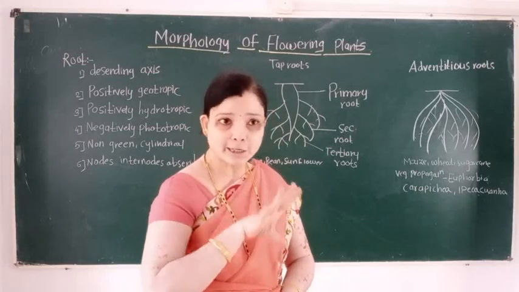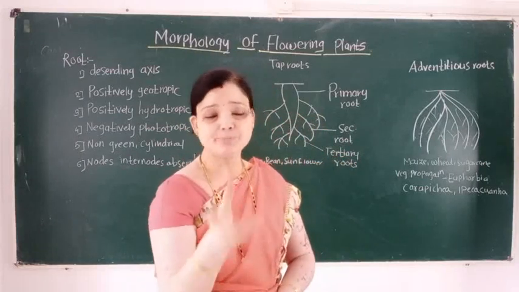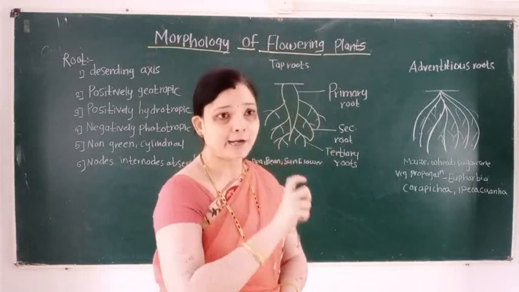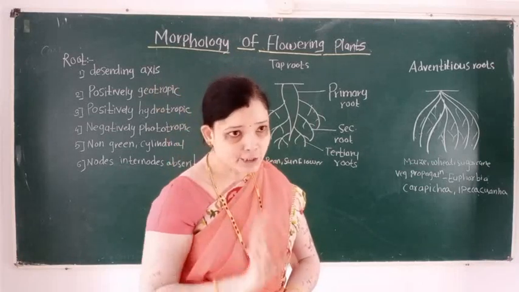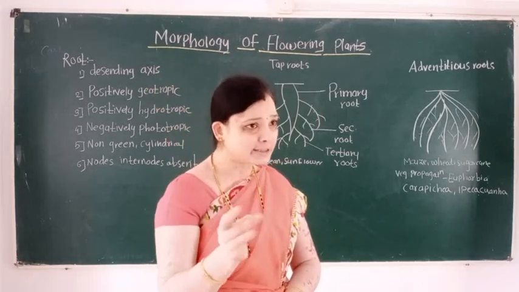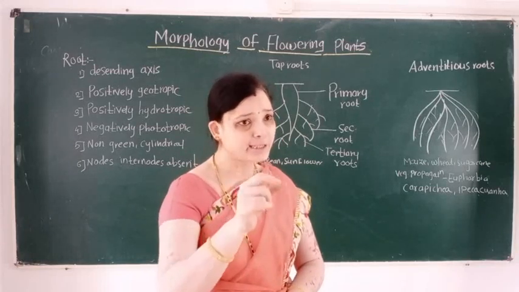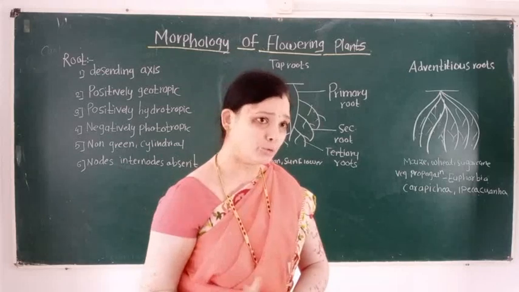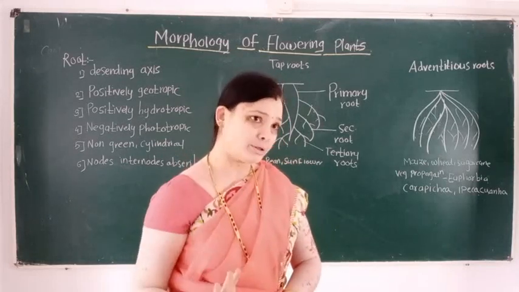So it is replaced by equal-sized adventitious roots. In adventitious roots, primary root, secondary root and tertiary roots are absent, and the primary root, when present, is a short root.